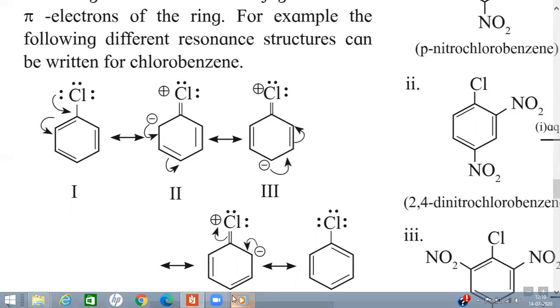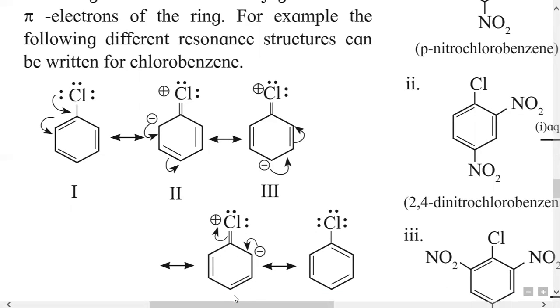In the fourth structure, the negative charge at the ortho position is again unstable, and it moves to the first carbon, that is the ortho position, and the double bond is retained, the positive charge on chlorine is neutralized, and the lone pair of electrons is again present on chlorine, as shown in the fifth structure.